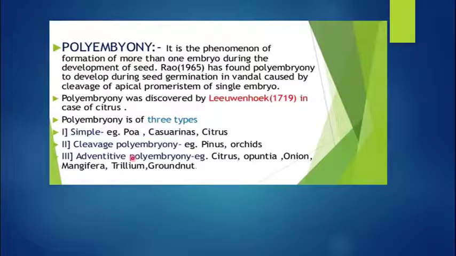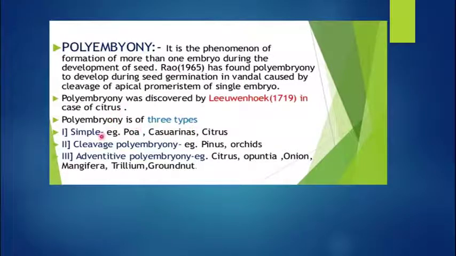Now the another mode of asexual reproduction which we have studied is polyembryony. In polyembryony, what happened is a phenomenon of formation of more than one embryo during the development of seed. Poly means many, embryony means embryo formation. And this was discovered by Leeuwenhoek in 1719 in the case of citrus fruits like lemon or oranges.